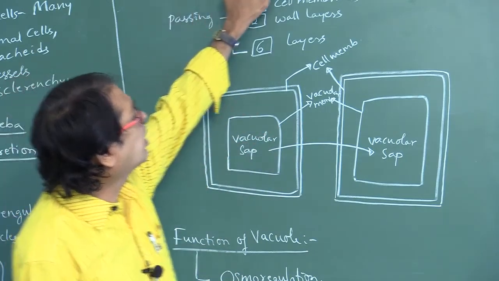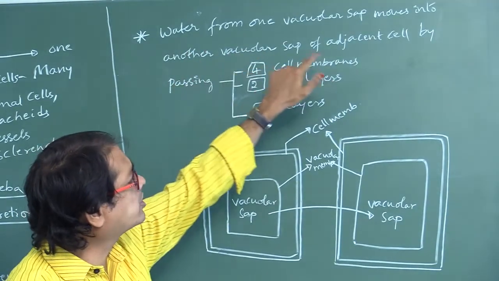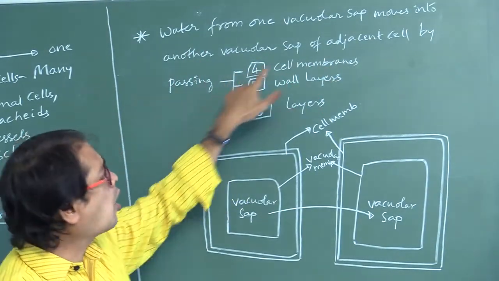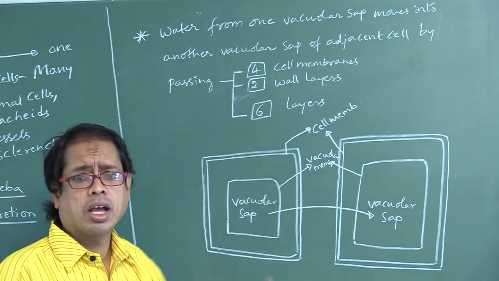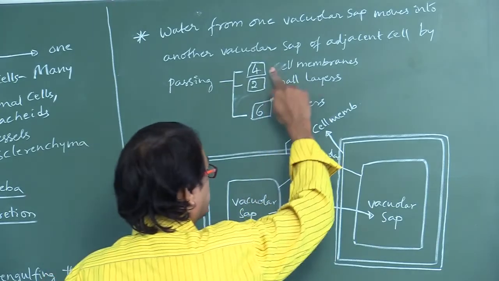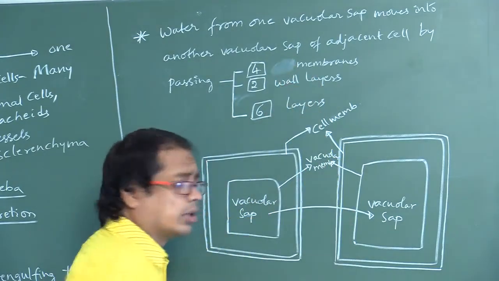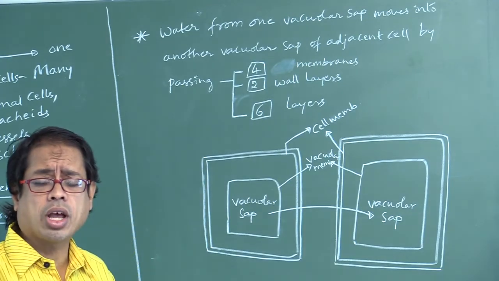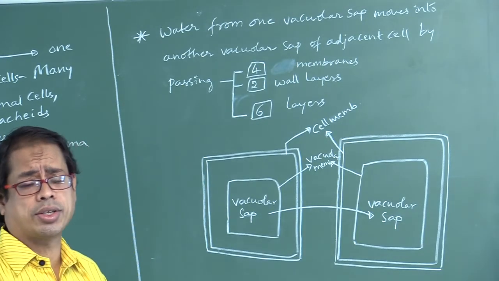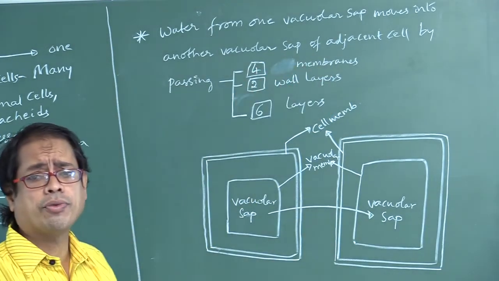So water moves from one vacuolar sac into another vacuolar sac of an adjacent cell. How many membranes does it have to cross? Don't say cell membrane. It has to cross 4 membranes. What are those 4 membranes?